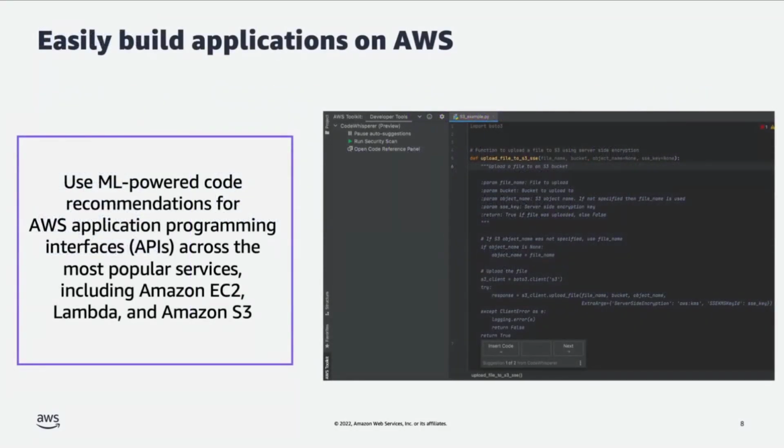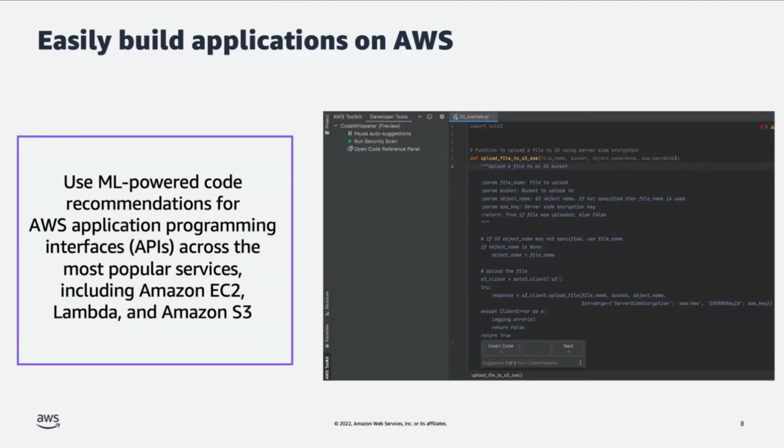One thing I would like to reiterate is that one of the key benefits of CodeWhisperer is that it makes it really easy to build applications on AWS. All you have to do is express your intent in plain English, and it will generate the corresponding code for you. So the example here on the screen is a continuation of the previous example, right? Here we are being a little more specific.